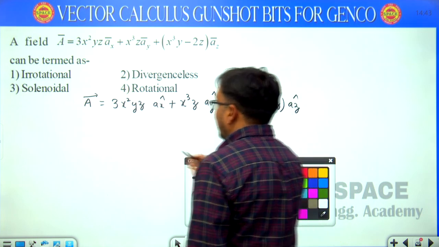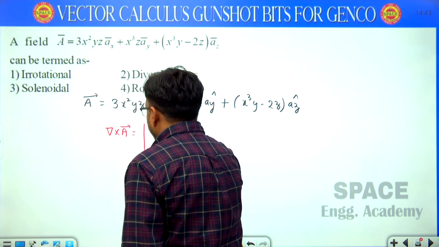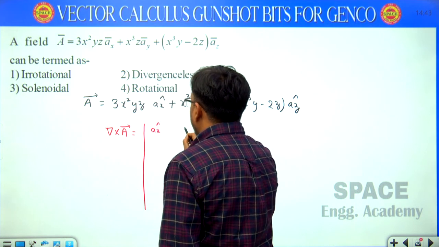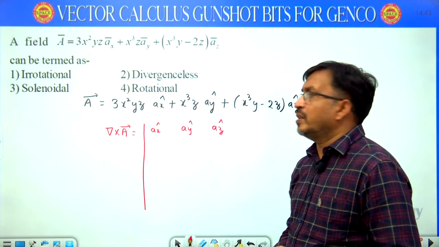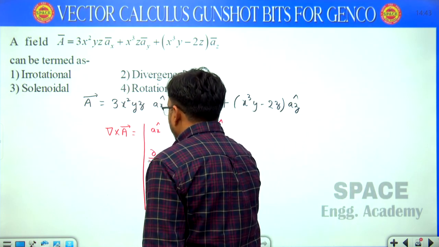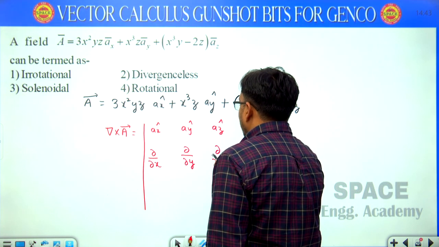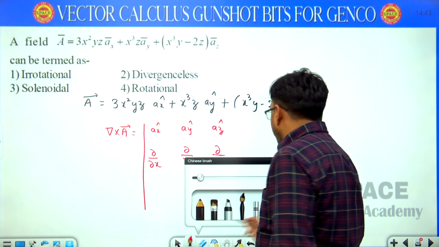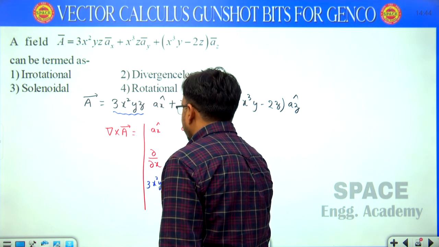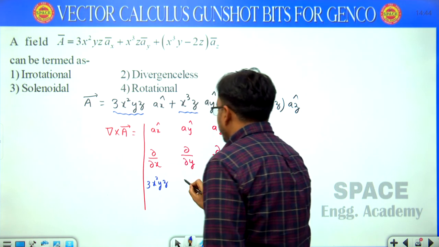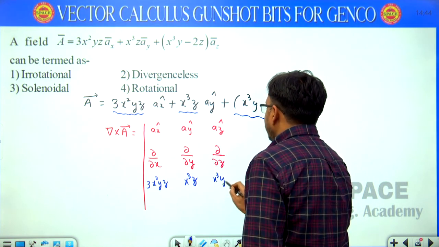Curl A in rectangular coordinates is the determinant of ax cap, ay cap, az cap in the first row, dou by dou x, dou by dou y, dou by dou z in the second row, and the magnitudes of vector A in the third row: along x direction 3x square yz, along y direction x cube z, along z direction x cube y minus 2z.